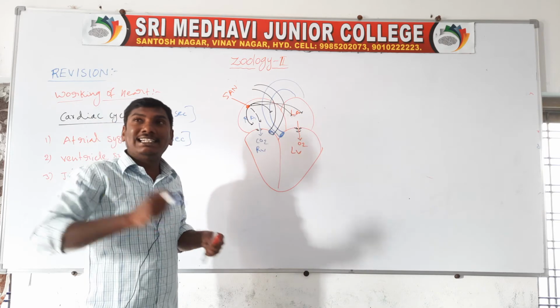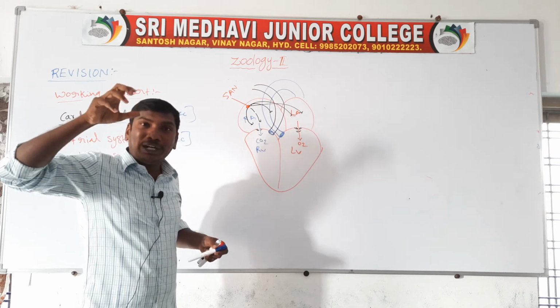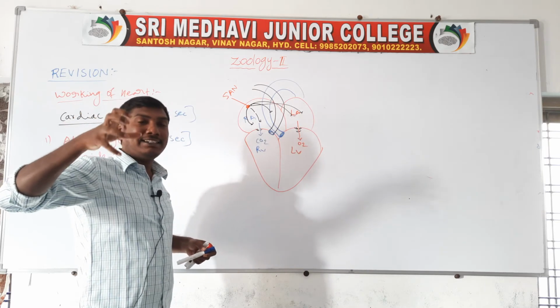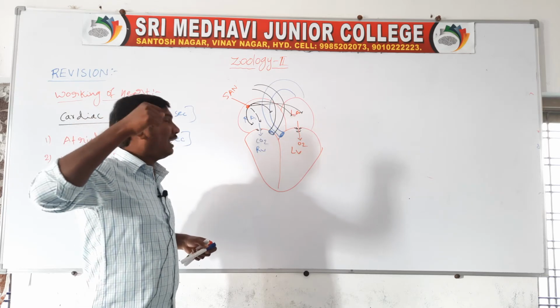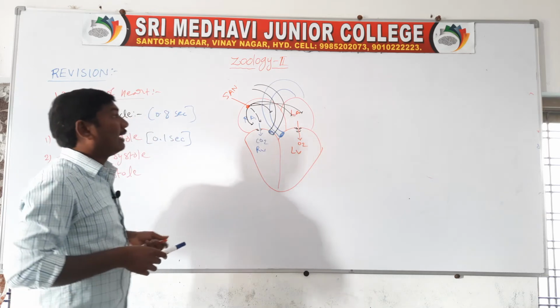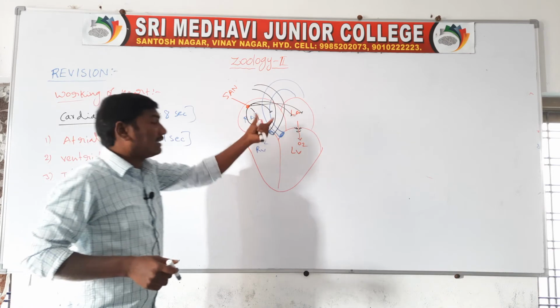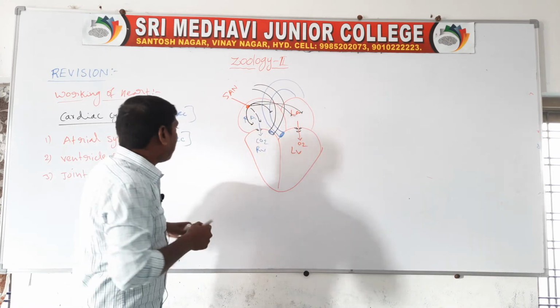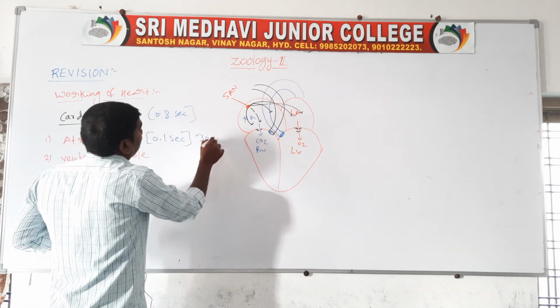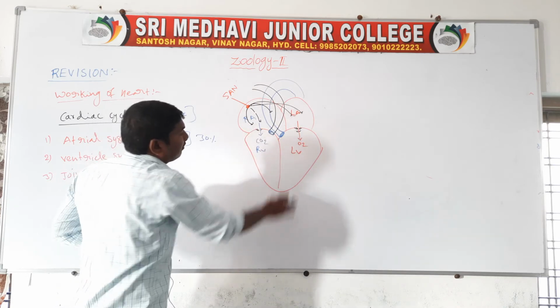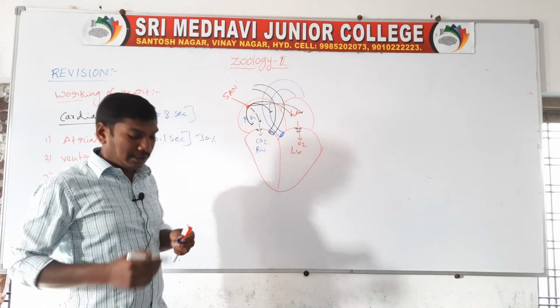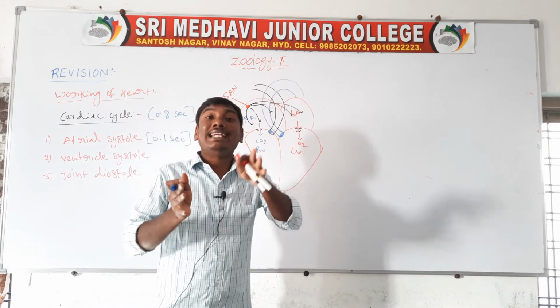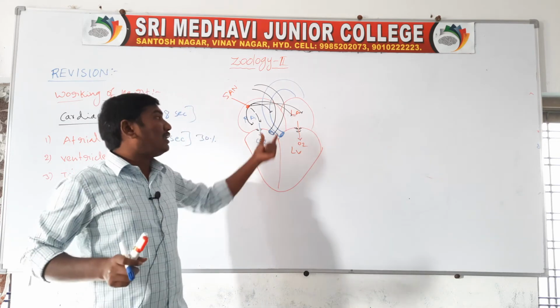Simultaneously, at the same time, both atria contract. When the atria contract, 30% of the blood moves to the ventricles. The remaining 70% of the blood fills the ventricles before the atrial systole.